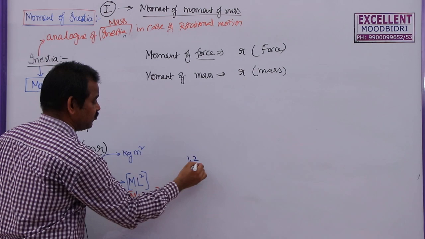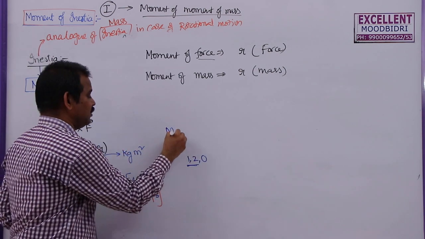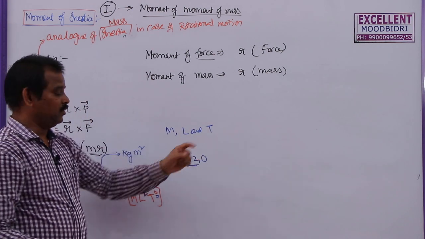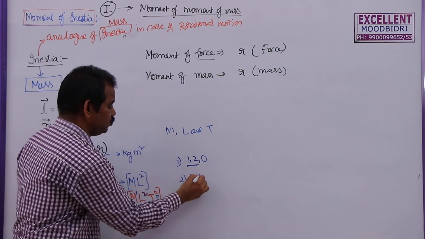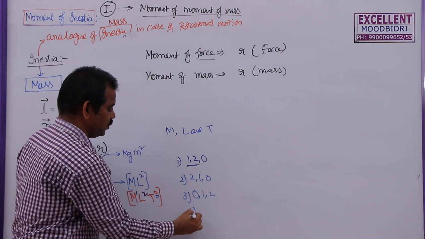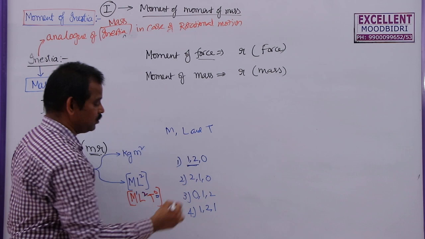So these are dimensions. Sometimes they may ask, what are the dimensions of mass, length and time in moment of inertia? Then the answer will be 1, 2, 0, first option. Second option 2, 1, 0. Third option 0, 1, 2. Fourth option 1, 2, 1. Like this they may give.